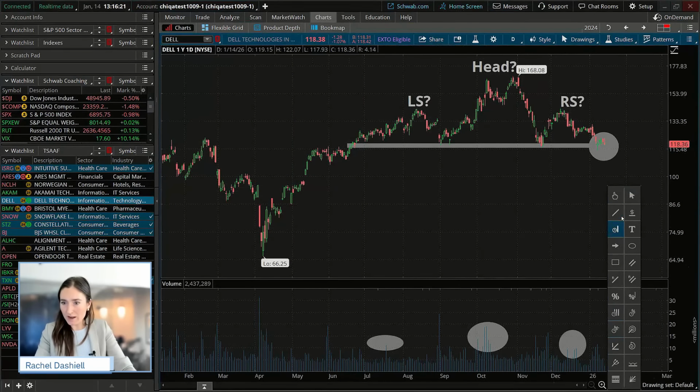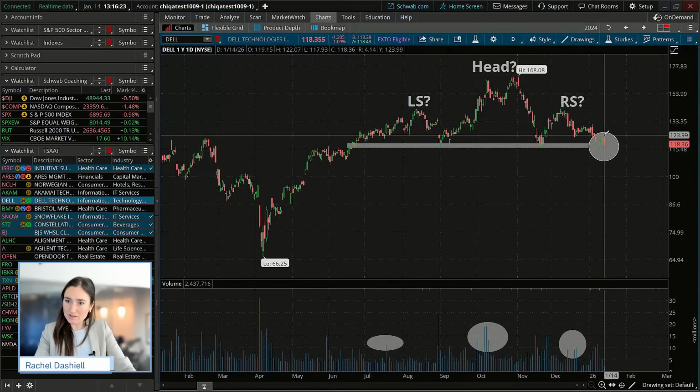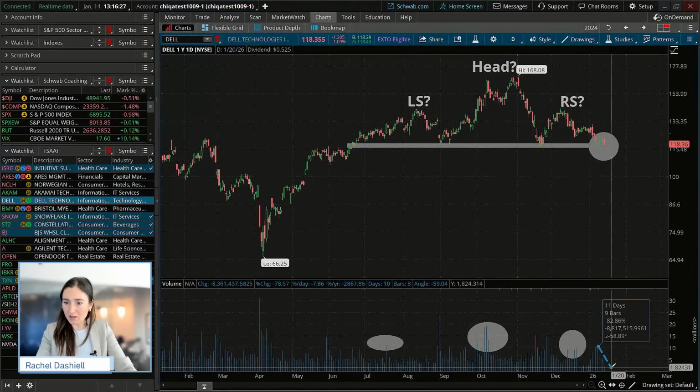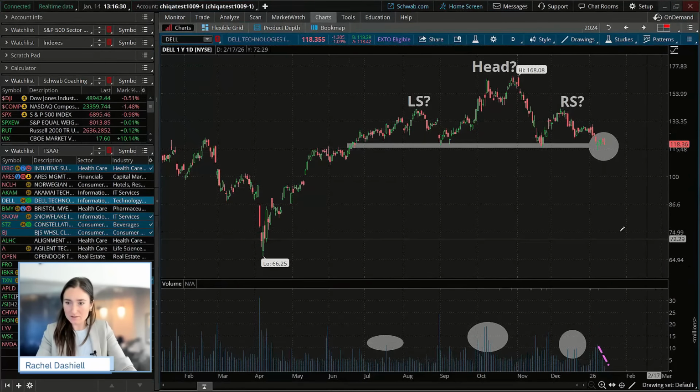Now, right now price has risen the last few days, but it's been on declining volume in this case.